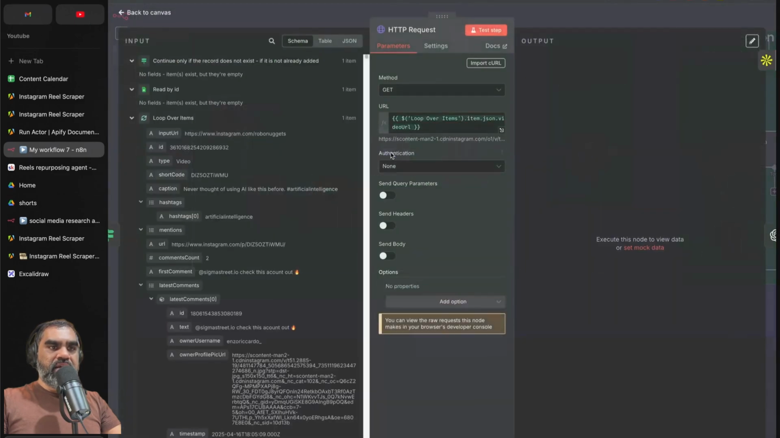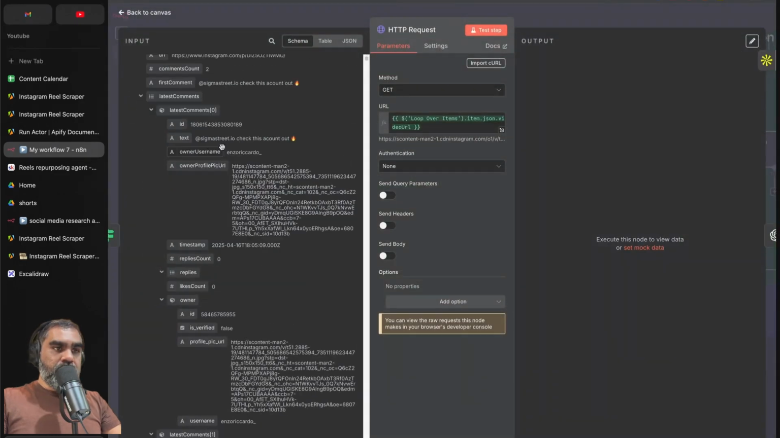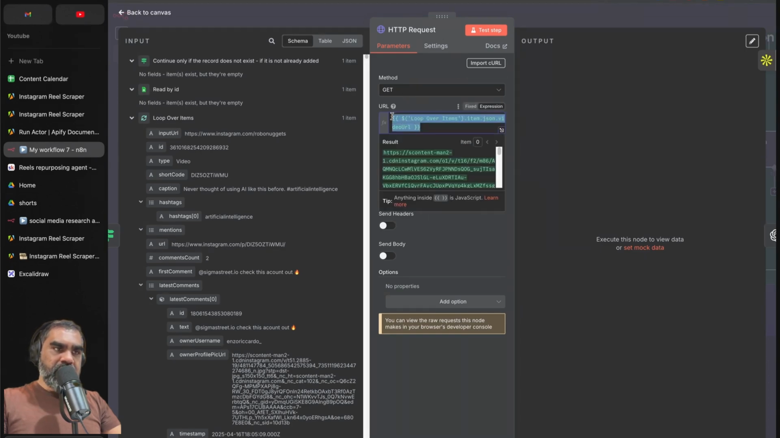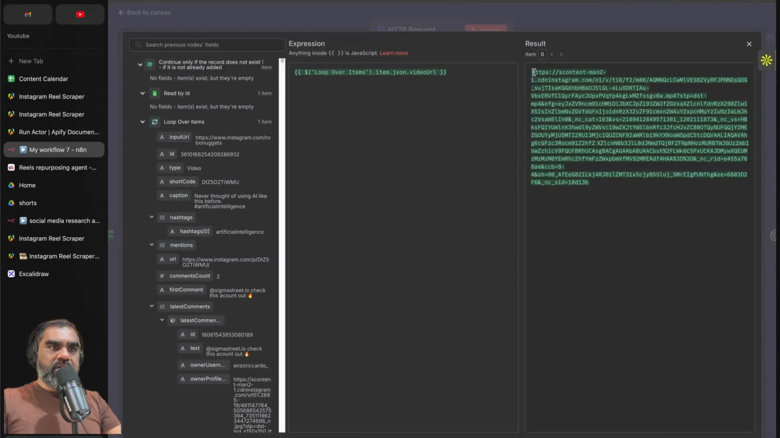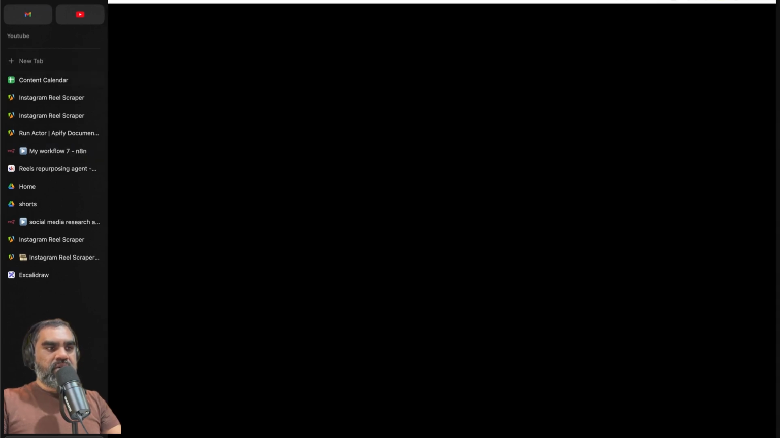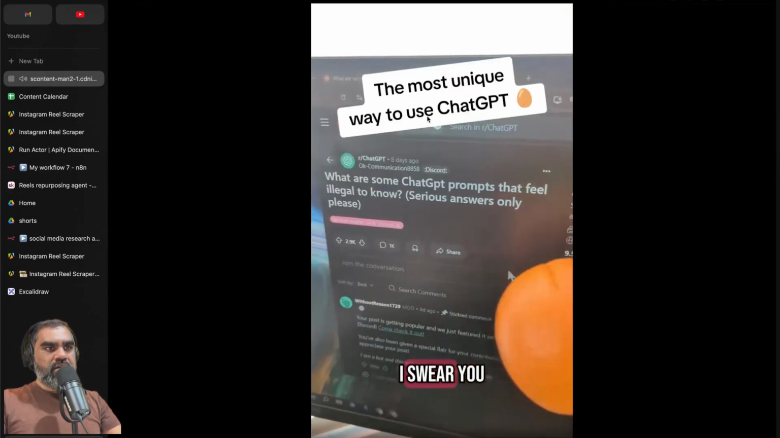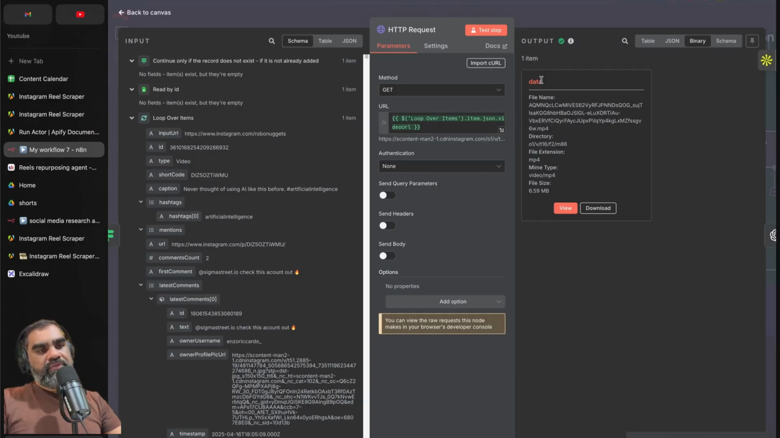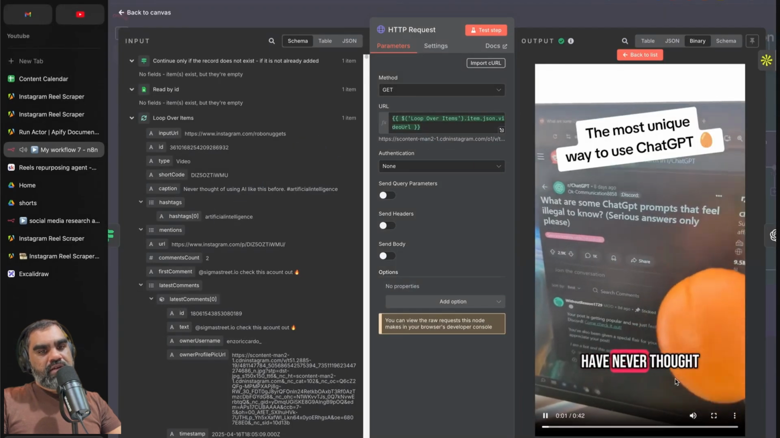And the next step in that case is to download the reel using that video URL. So in this case, it's an HTTP request and a get method, and we are using the video URL from the loop over items node. If I test that step, it will actually download the video, the media file. So now you can see that the video has been downloaded. You can download it or view it.